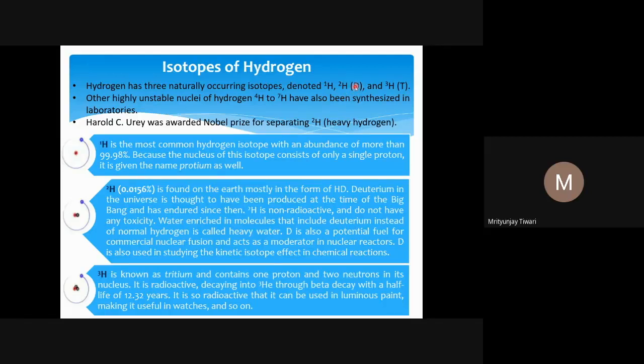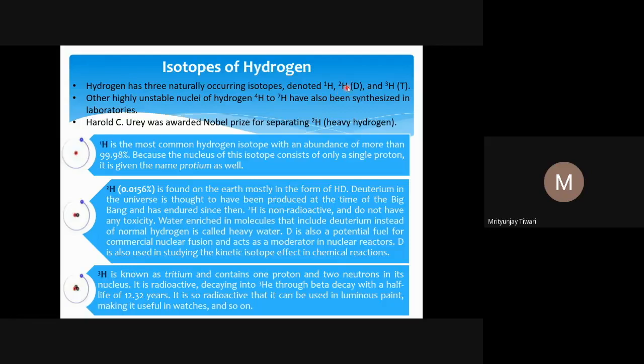And you cannot increase the protons, because as you increase the proton, the atomic number will change, and changing atomic number means you have changed the element. If I add an extra proton, it will not be hydrogen, it will become helium.